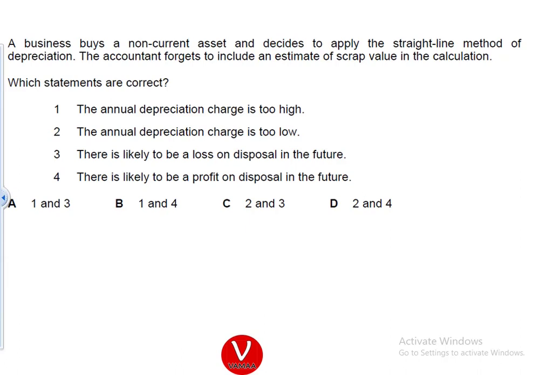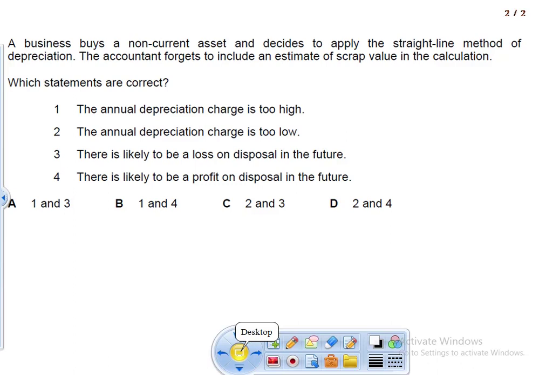That was derived from MCQs. These are all questions related to depreciation. So we can say this is an MCQ paper for depreciation. Without further ado, let's get started and solve this paper.